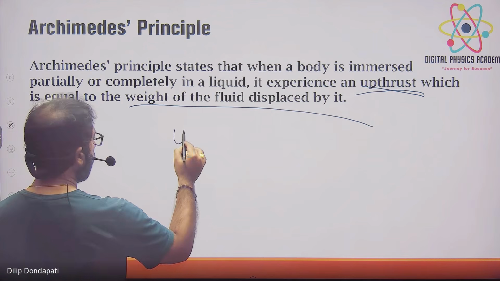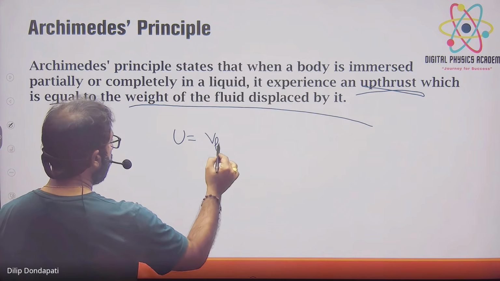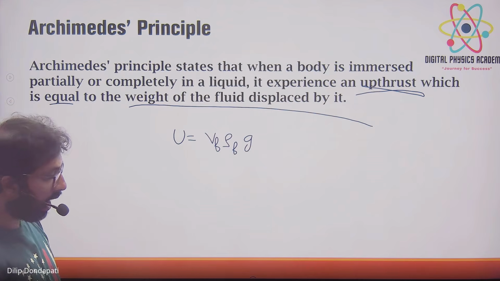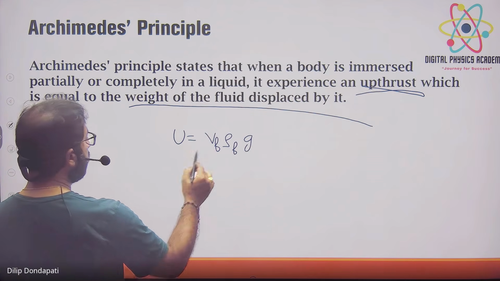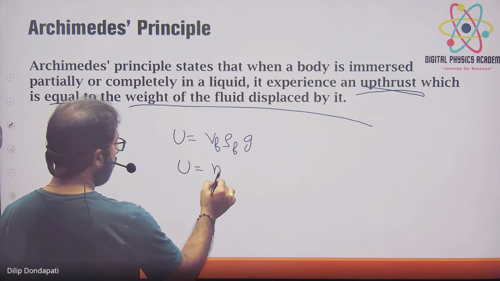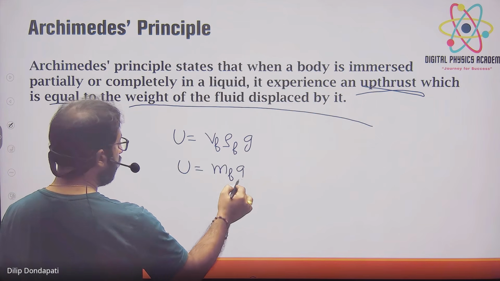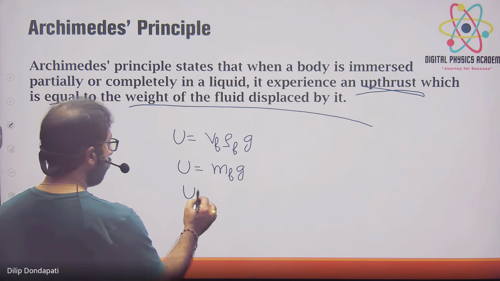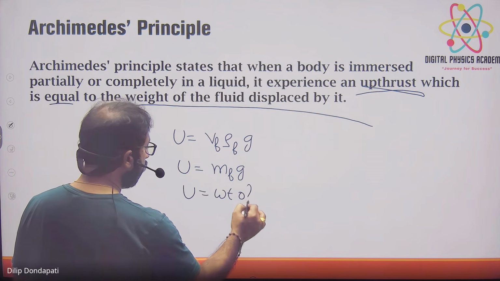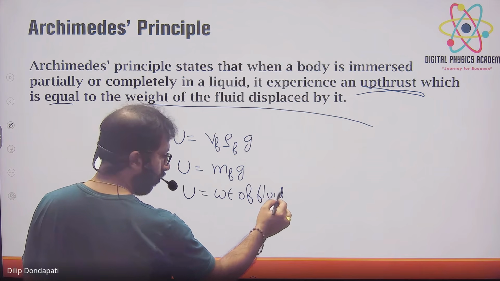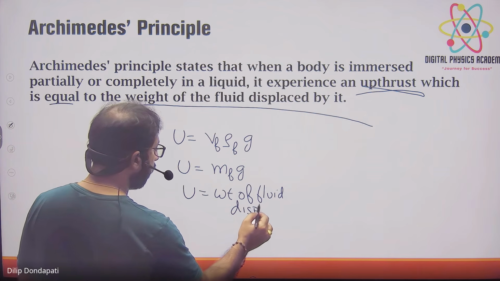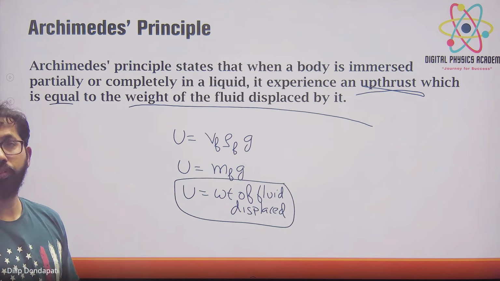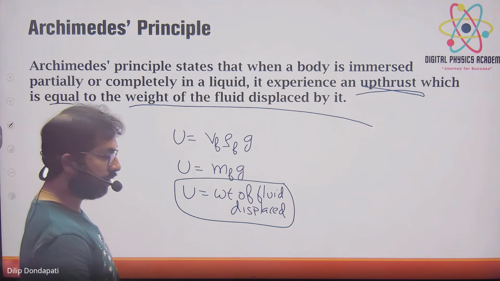So upthrust, see, indirectly has given the formula for upthrust in another way. Upthrust का formula क्या? What we learned? Vf into rho f into g. This is upthrust. And what is Vf into rho f? Volume into density is called mass, right? Mass of fluid displaced into g, and what is mg? Nothing but weight. So upthrust is equal to weight of fluid displaced. This is only Archimedes principle.